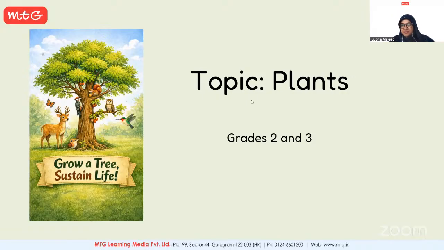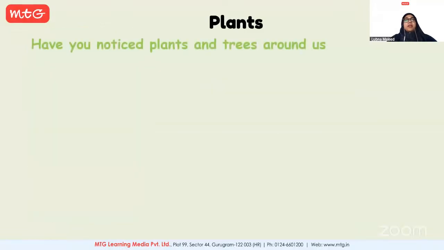Plants give us oxygen and fruits and vegetables. Rosa. Ma'am, plants purify the air. Okay, that's great. So yeah, we had a couple of points discussed and rest of it we'll see in the upcoming slides. Okay.